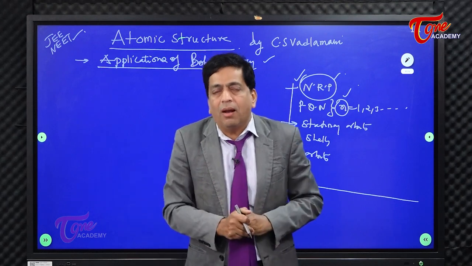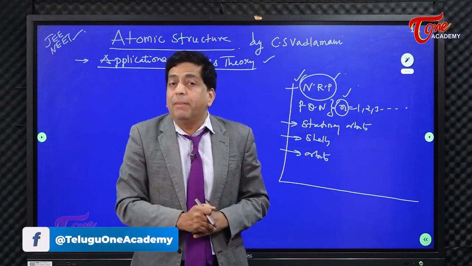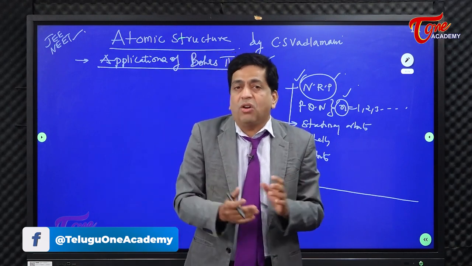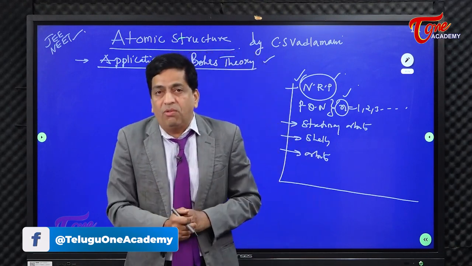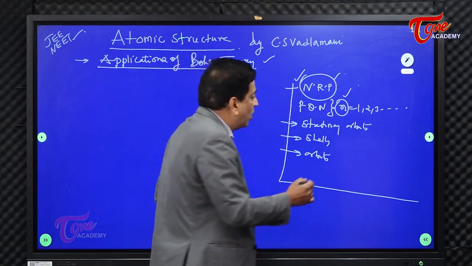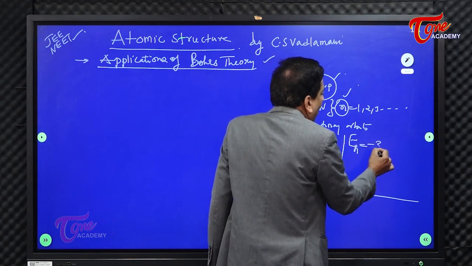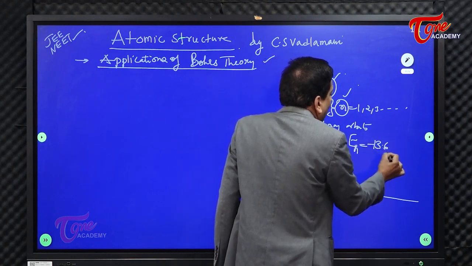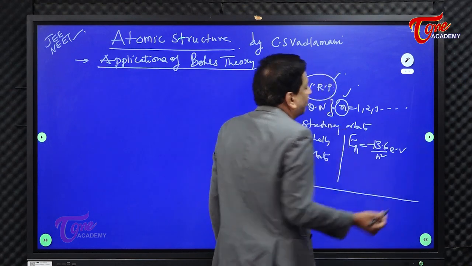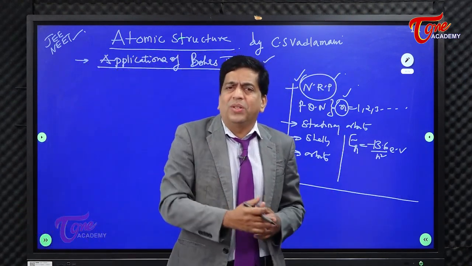You must understand that. As long as the electron is in the orbit, the energy of the orbit will remain constant. And if you just claim that it is constant and run away, people will ask you how to calculate it. For that, I gave you a volley of equations. To calculate the energy of the nth orbit, I gave you 13.6 by n square electron volts. That's what I told you yesterday. There was also a second thing.